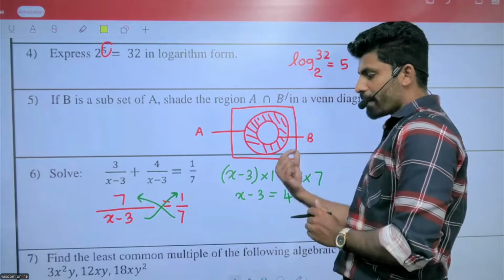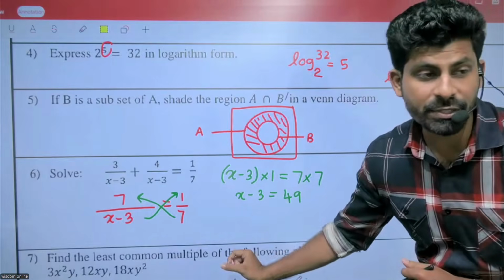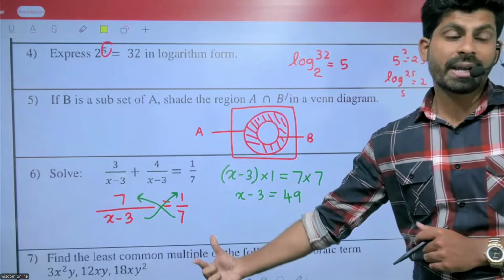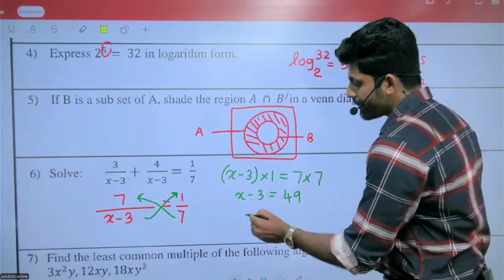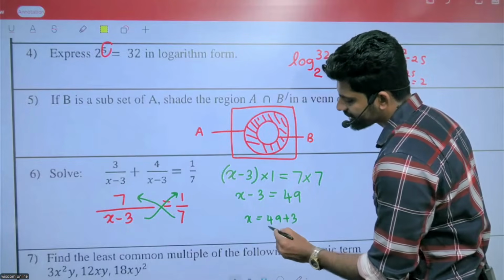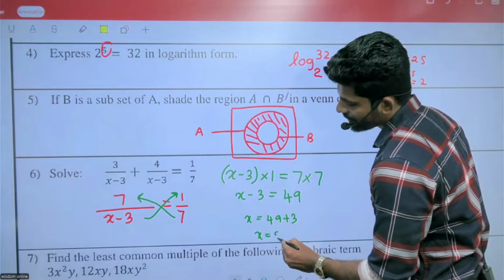So minus 3 moving to the other side. When you move minus 3 to the other side, minus 3 converts to plus 3. So that means 49 plus 3.